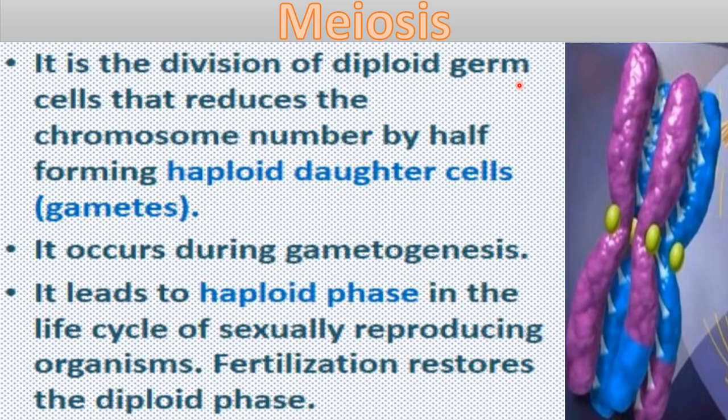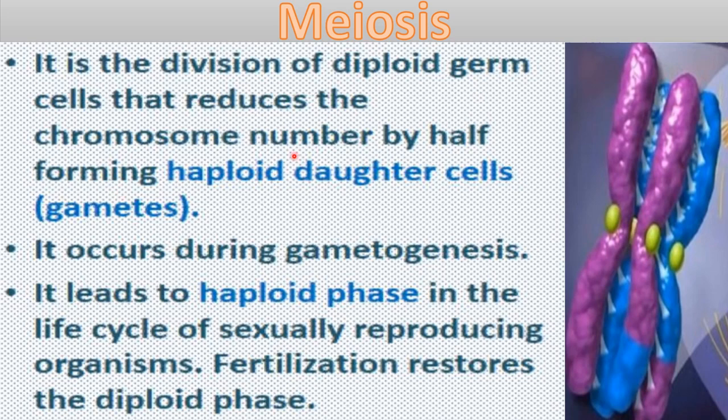And you know, meiosis is reductional division. Reductional division means chromosome number becomes half in meiosis division, right? So this meiosis division occurs in germ cells and forms daughter cells having half of the chromosome number, right?